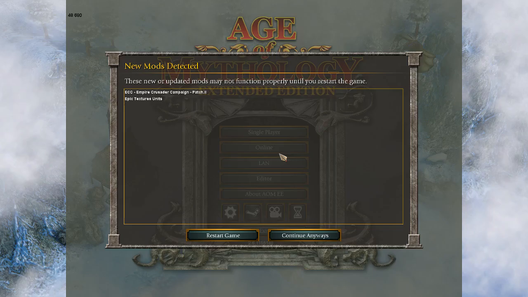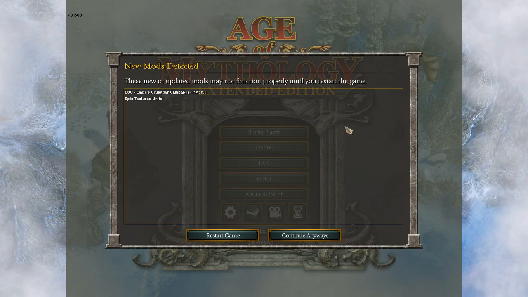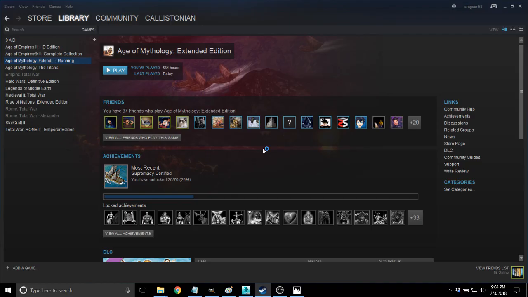So when you first subscribe to mods, you usually get this message, new mods detected, and it will tell you to restart. And you should restart, because after you restart, the files will transfer to your computer. So currently you will not have any files, and the mod will not work if you just continue. And you'll be wondering, why doesn't the mod work? And maybe you'll try unsubscribing, but don't do that. Just restart the game.